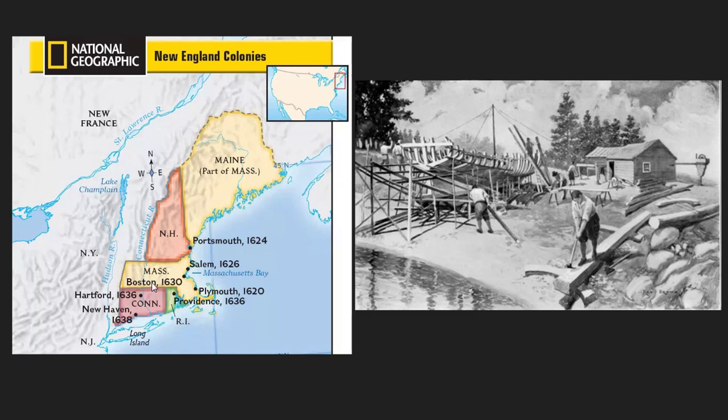Here you can see the map for the New England colonies, and if you'll notice, you have Connecticut, Rhode Island, Massachusetts, New Hampshire, and then you also have Maine. Currently, that is the state of Maine, but it used to be a part of Massachusetts. So at this time, it was just considered the northern part of Massachusetts. It won't be until 1820 that Maine becomes a state.